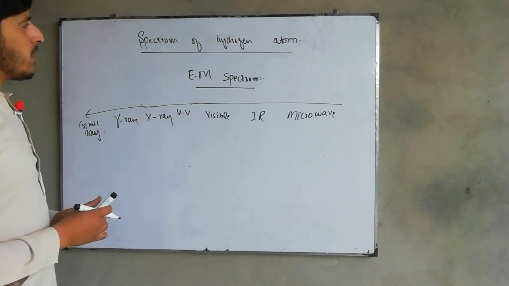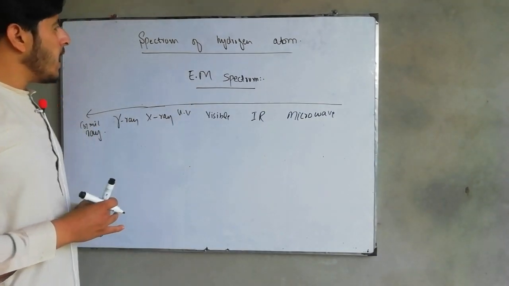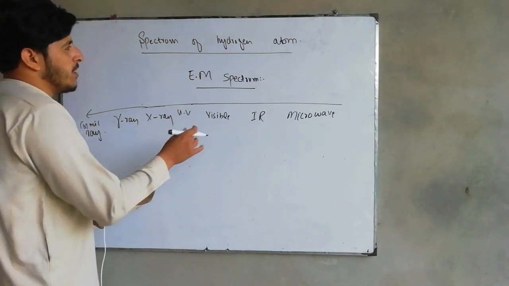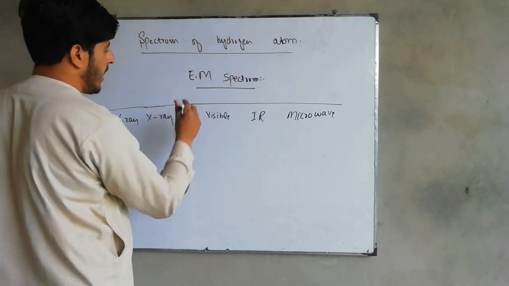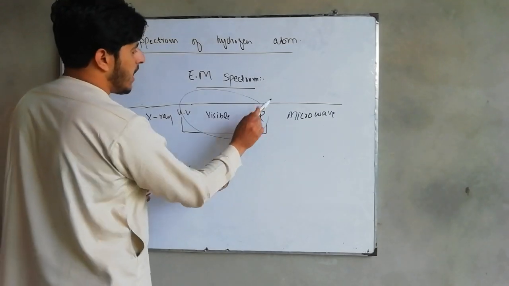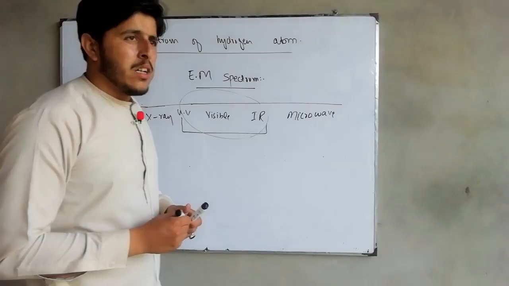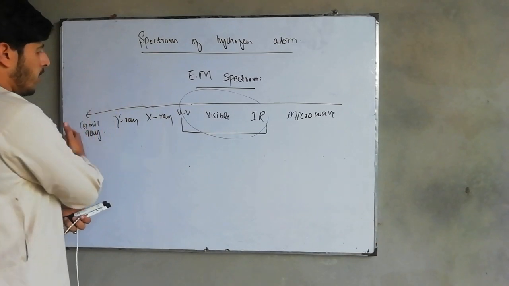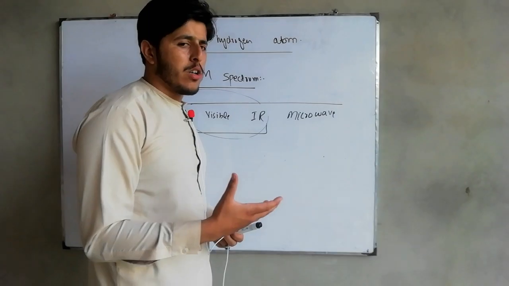Actually our topic is the hydrogen atom, so our main concern is what? We have to keep in mind that the spectrum we get from the hydrogen atom will be in the region of this one. So this portion is very, very important: the infrared region, the visible part, and the ultraviolet region are the most important parts of the lecture today. I have discussed these things because you have to know about the electromagnetic spectrum, and that spectrum is important to learn about.